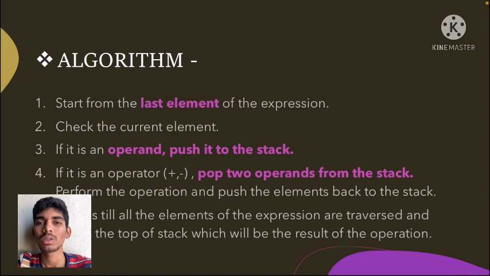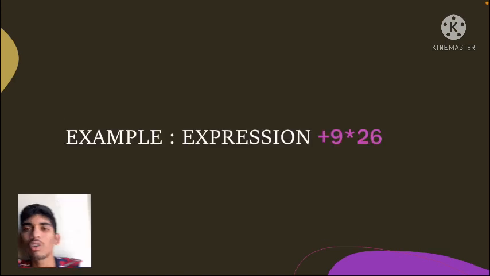Or if it is an operator, that is plus, minus or any other mathematical symbol, then pop two operands from the stack, perform the operation and push the result back to the stack. Do this till all the elements of the expression are traversed, and return the top of the stack, which will be the result of the operation.